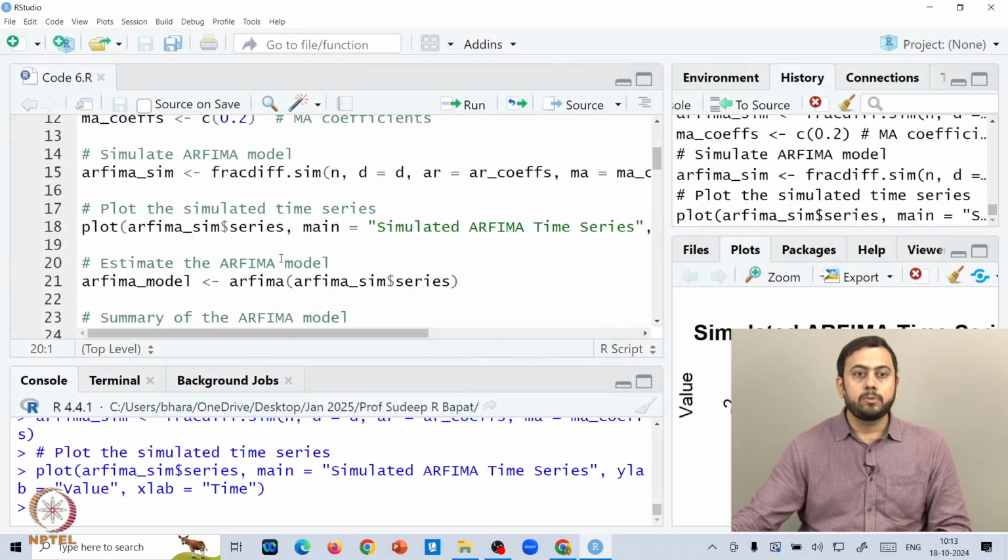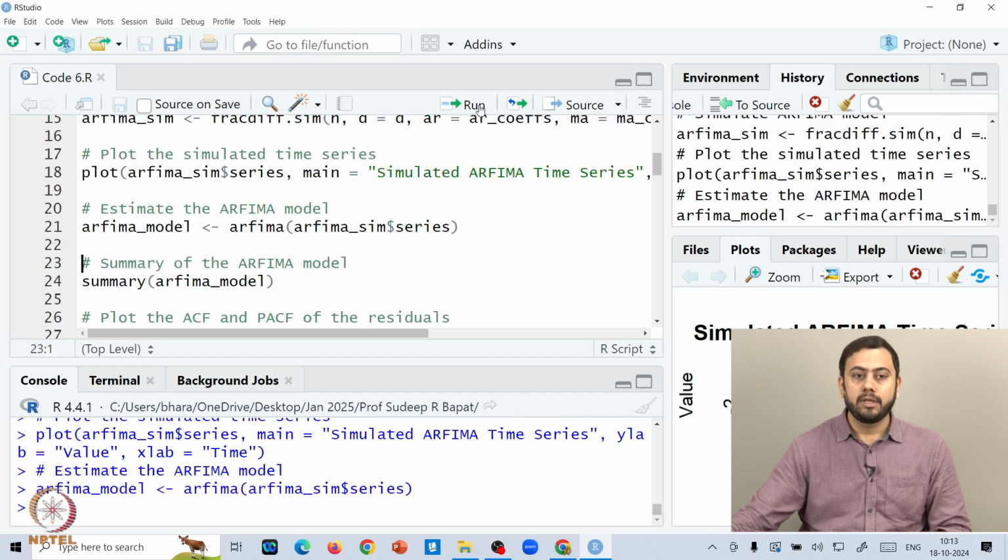Now what we want is to estimate the RFEMA model. So you have a command called rfema. We'll apply this rfema command on the fitted RFEMA series, so rfema applied on rfema underscore sim $series. Let me run this, and we'll give it the name rfema underscore model. This structure contains the fitted or estimated RFEMA model.